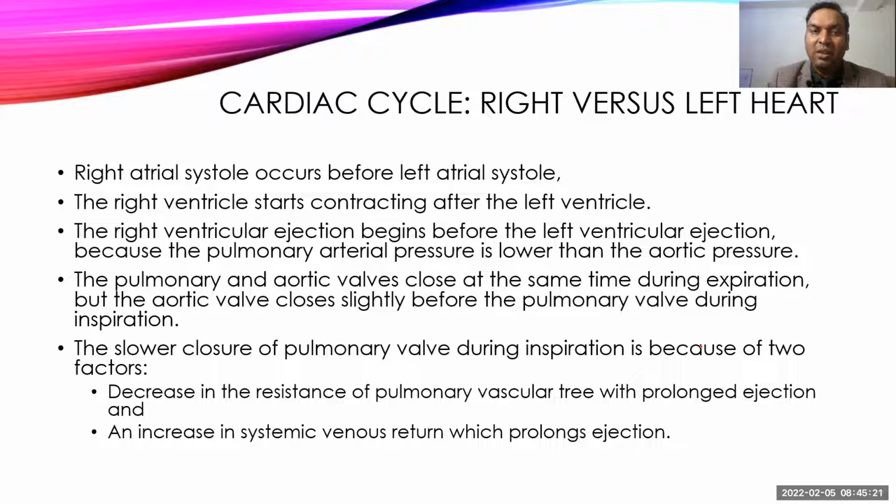If you see the ejection also, right ventricular ejection begins before the left ventricular ejection. Why? Now the left ventricle contracts first, the right ventricle later. But the pressure difference between the right ventricle and pulmonary artery is very low as compared to the pressure difference between the left ventricle and aorta. So to build the pressure up to the aortic pressure, the left ventricle takes a little more time, and that's why left ventricular ejection starts a little later as compared to right ventricular ejection.